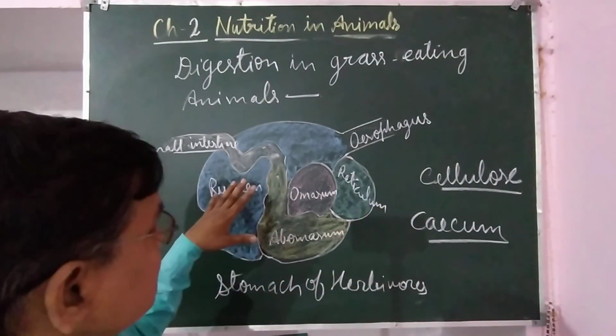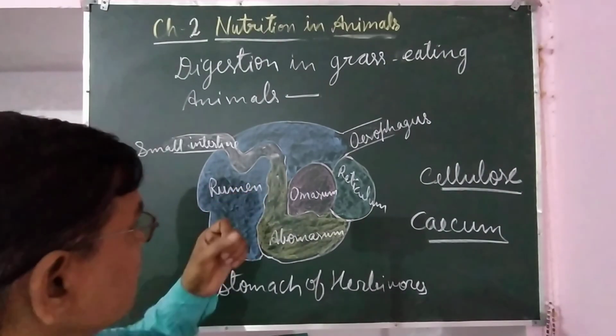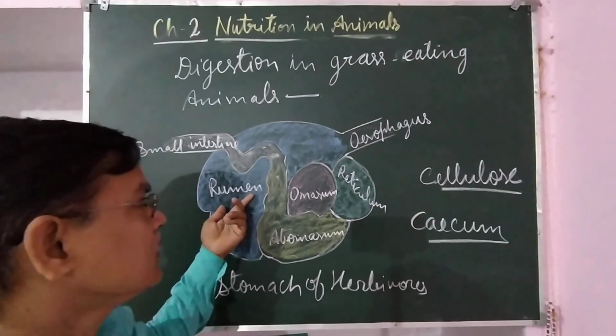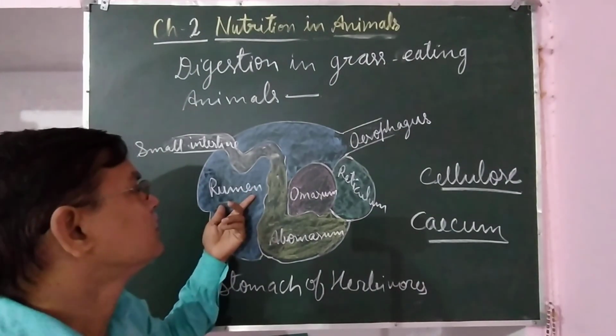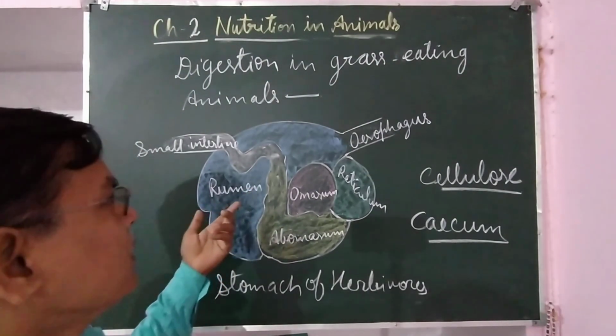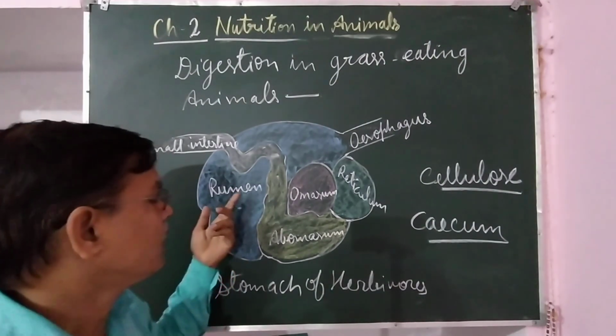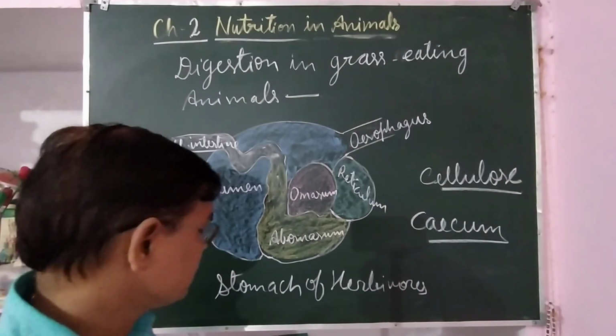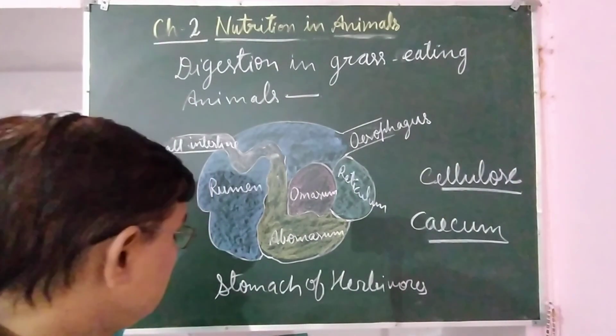Cellulose is digested by ruminants because special types of bacteria are found in the first chamber of their stomach, the rumen, and in the cecum, which is found between the small intestine and large intestine.